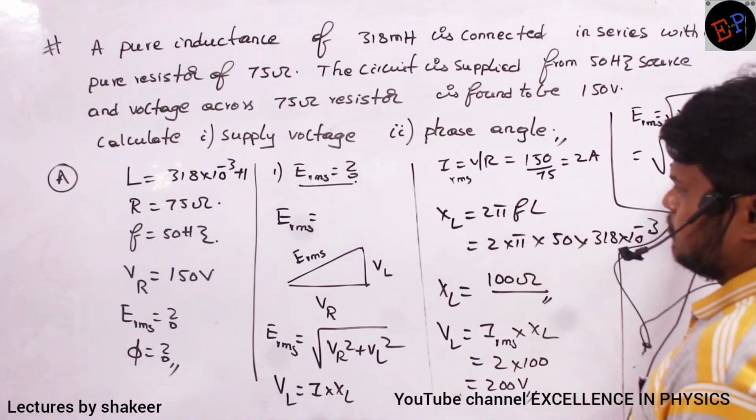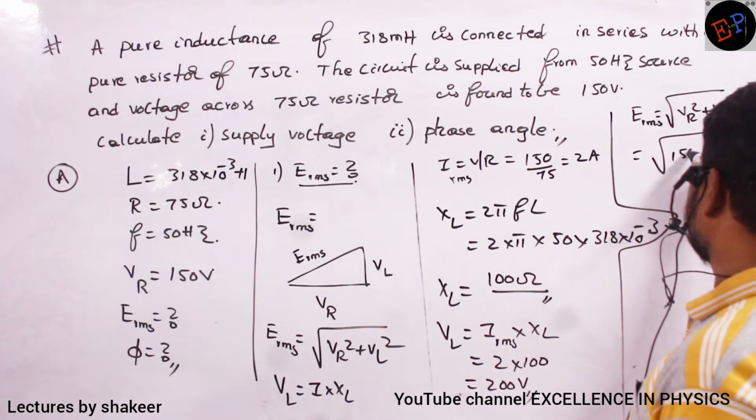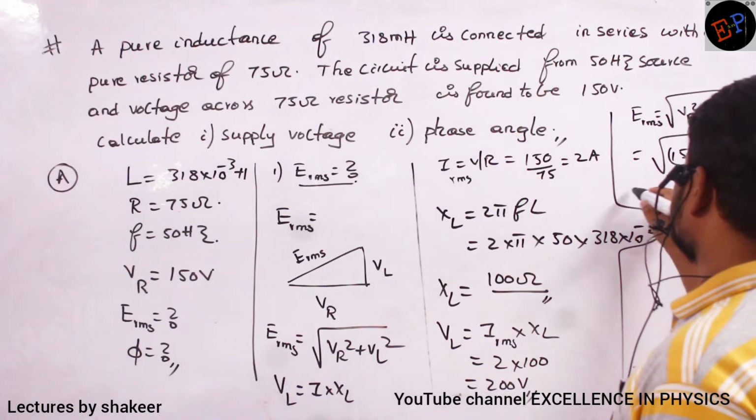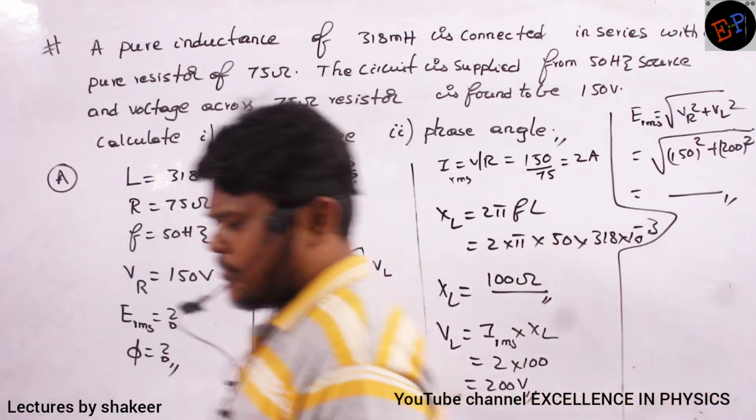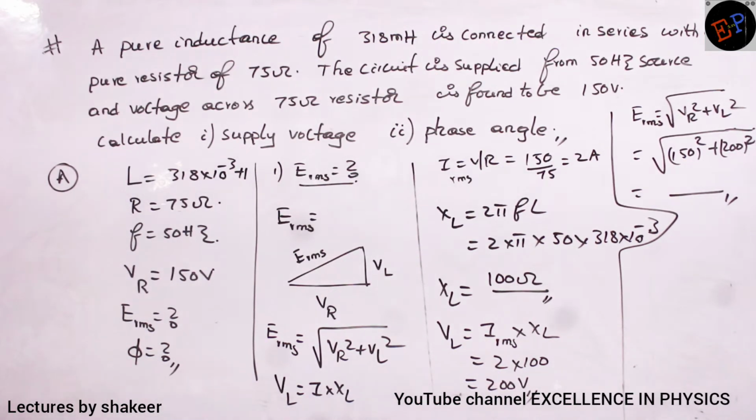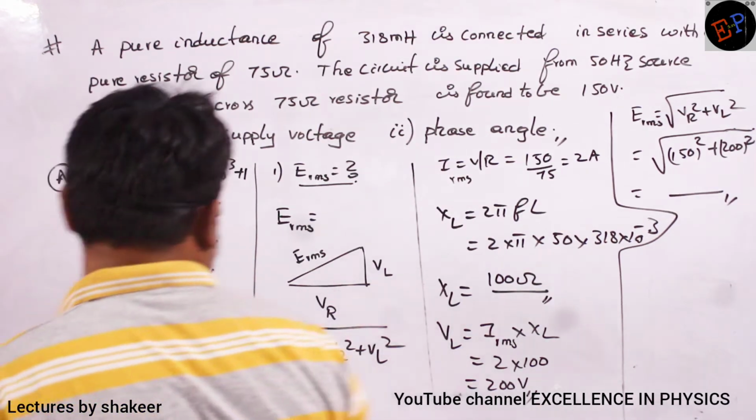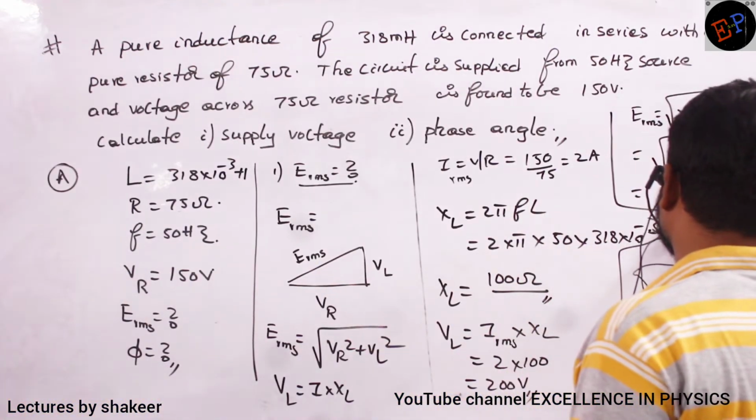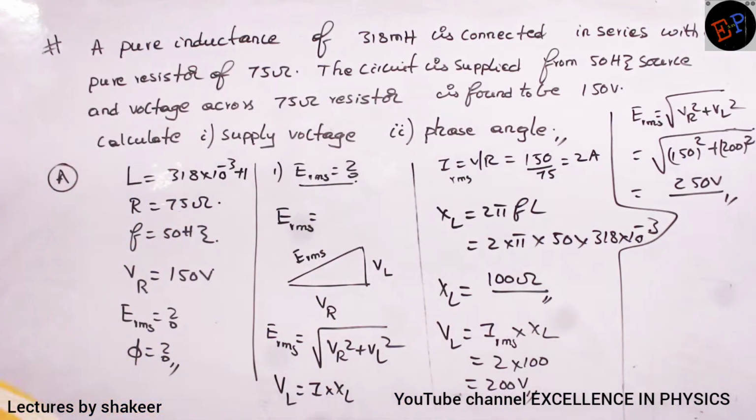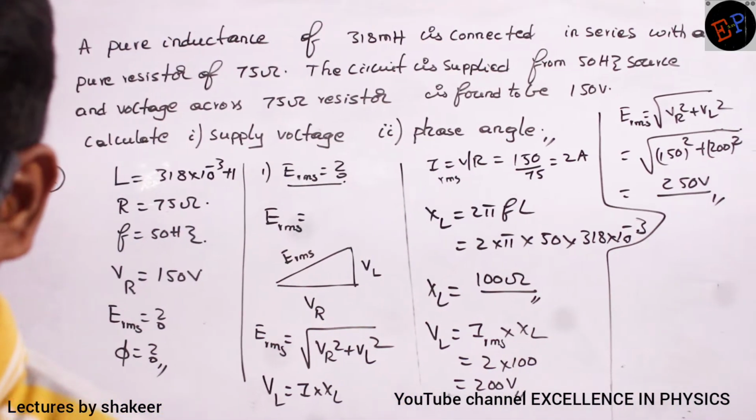So VR 150 whole square, VL 200 whole square. So do this calculation, you will get ERMS. ERMS you will get 250 volts. So that is the supply voltage which we have to give to this circuit. Are you able to understand?